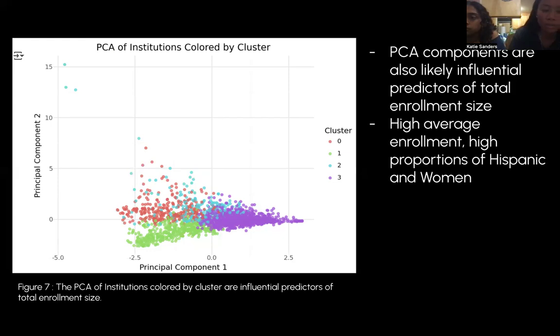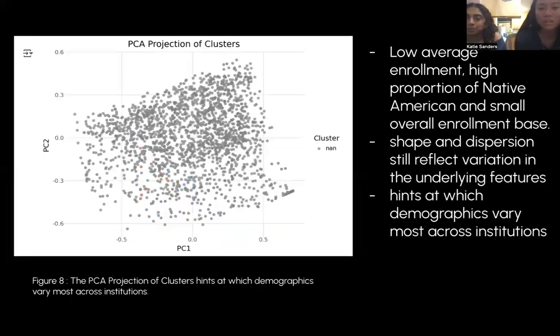And if these clusters were derived using enrollment size or features strongly correlated with it, then the variables contributing most to PCA components may also differ by likely being influenced by the predictors of total enrollment size. And then lastly, we did another PCA projection of clusters.